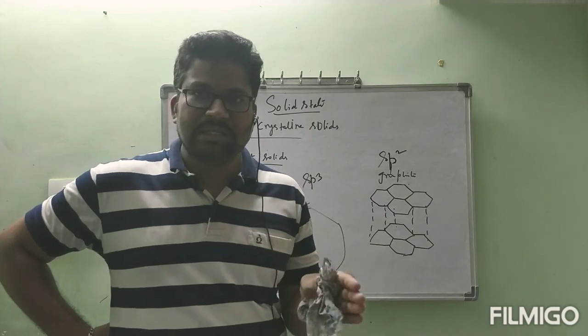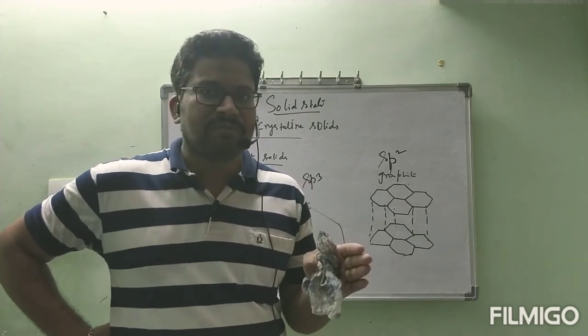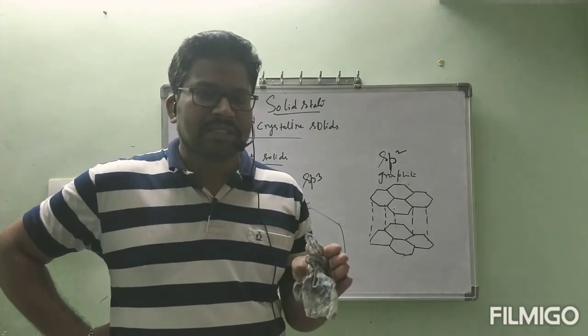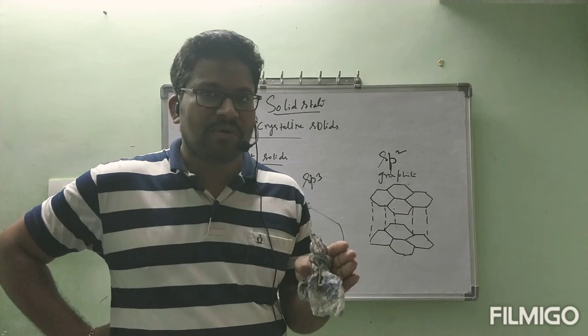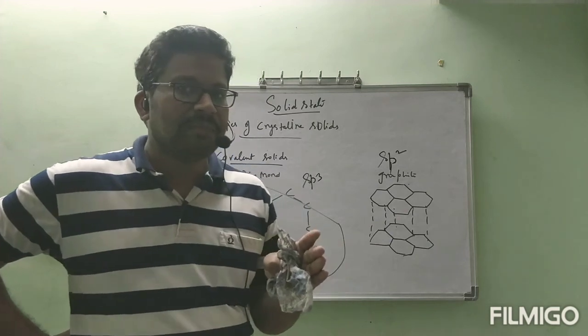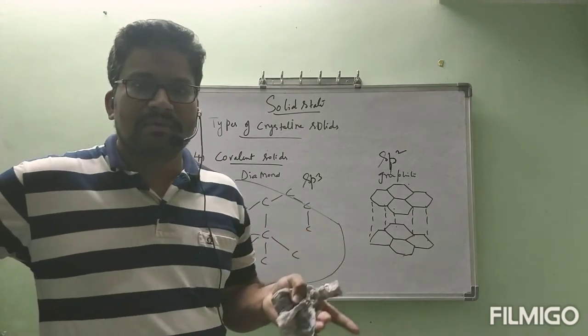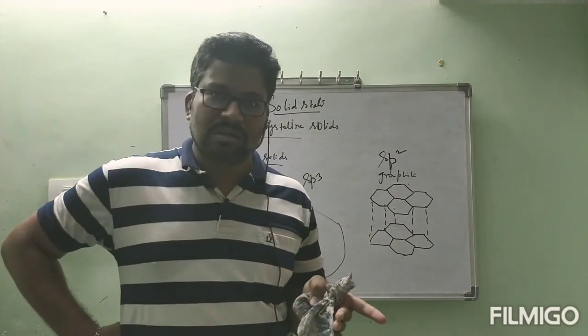Next, ionic solids. Ionic solids are present with which type of forces? Ionic forces, strong forces. Because of that they have a little bit high melting points and boiling points, but those melting and boiling points are lower than these covalent solids. Next, third one, metallic solids.